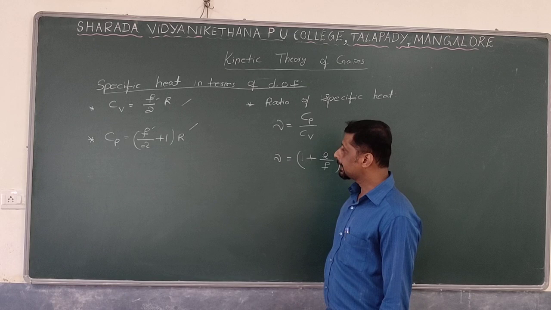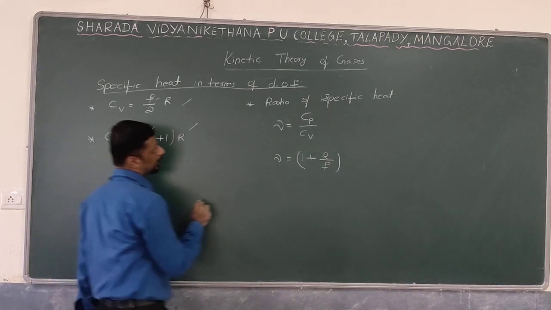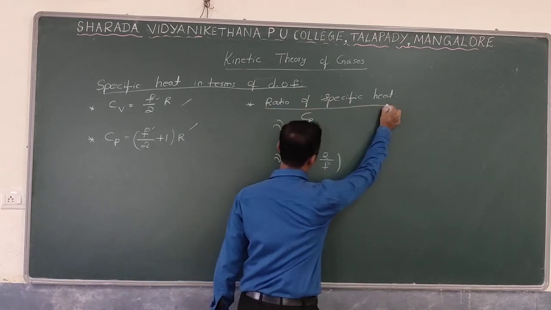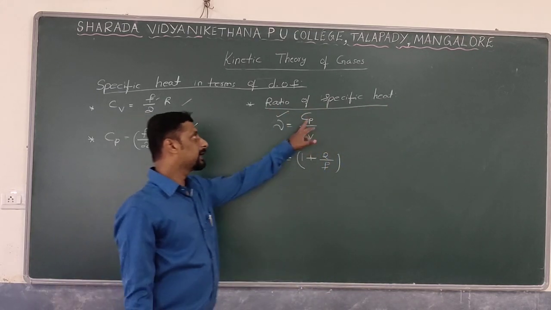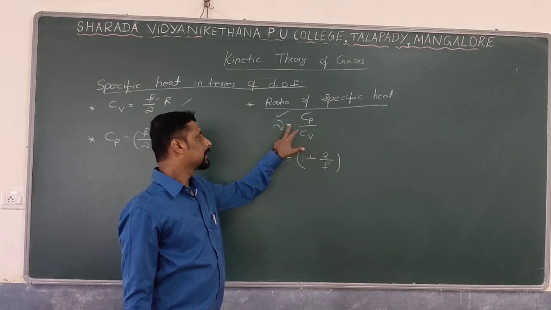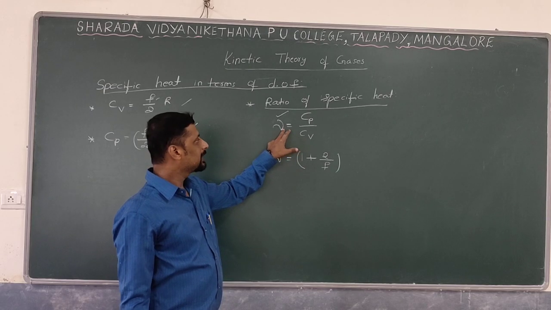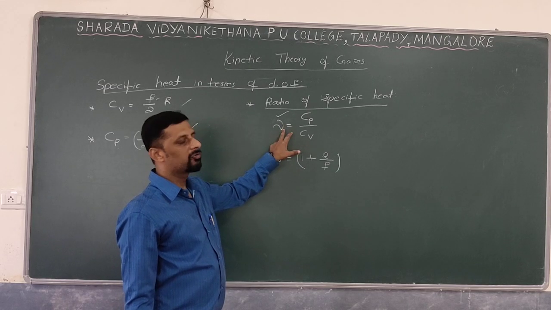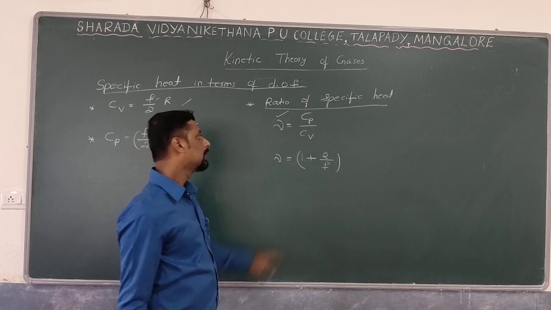Next, the ratio of Cp to Cv is always equal to a constant. That constant is nothing but gamma. The ratio of specific heat of gases at constant pressure to that at constant volume is always equal to a constant, which is indicated by gamma. So by calculating this value of gamma, you can decide whether the gas is monatomic, diatomic as well as triatomic.